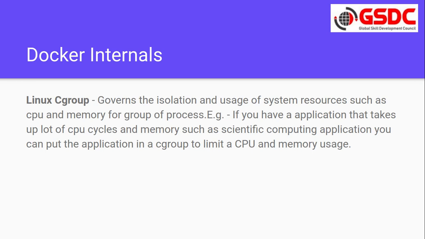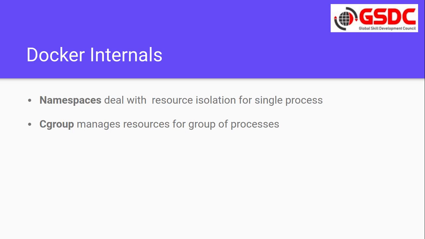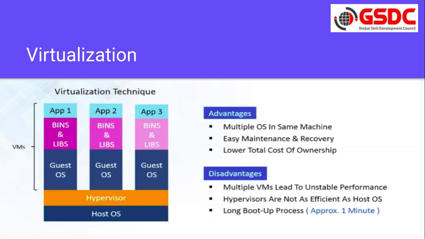If you have any application which is taking too much memory or CPU, in that case we can put that application in the C group, so that automatically this C group will add a cap on the usage of the resources. Now in short, namespaces deal with the resource isolation for a single process, and C group manages the resources of a group of processes.